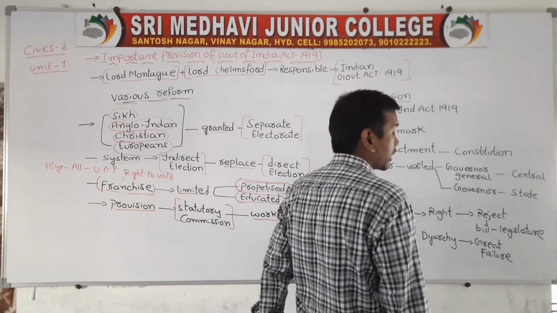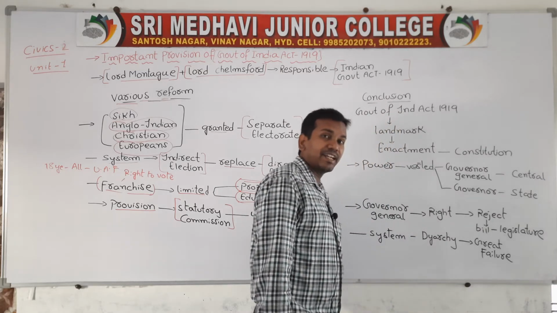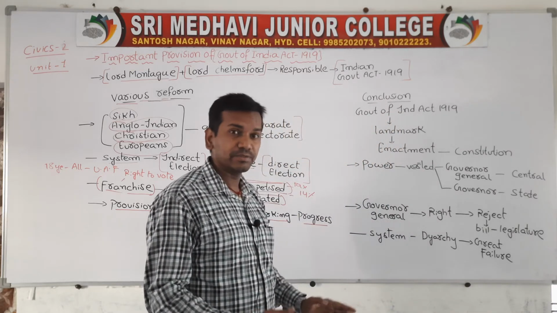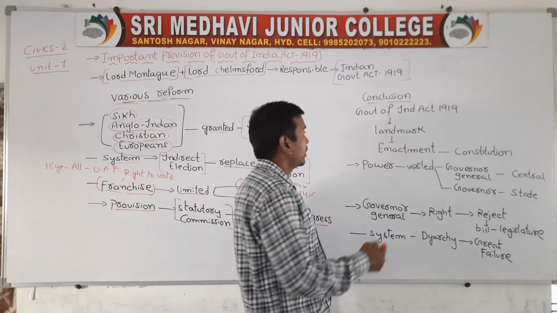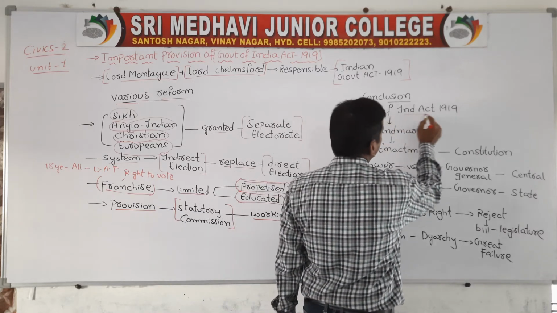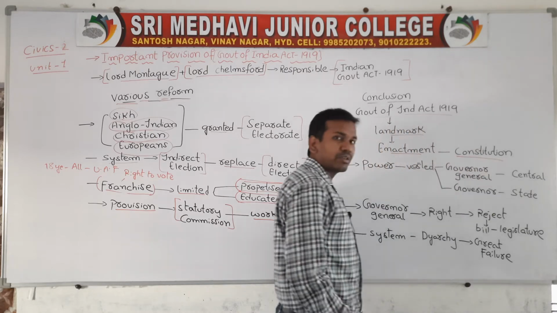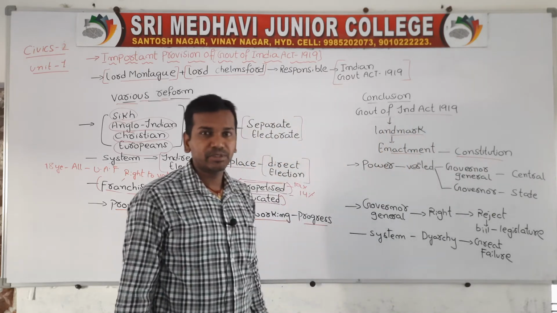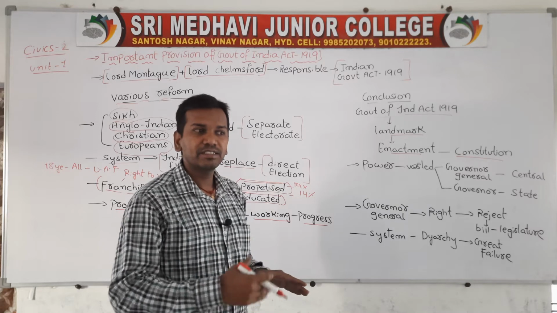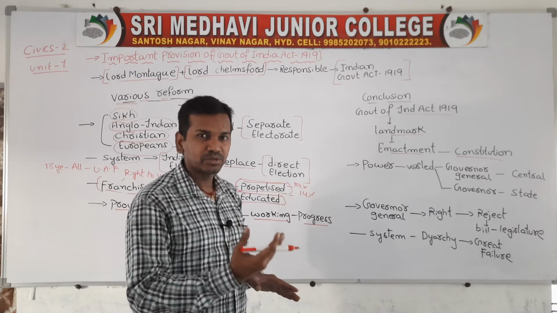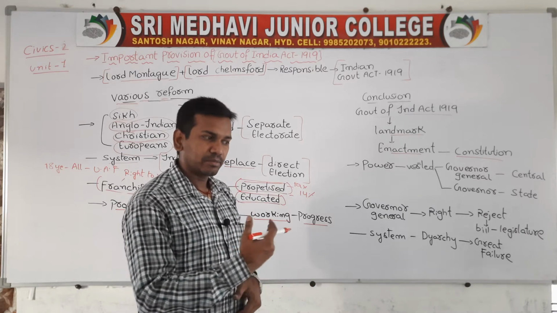We will conclude the Government of India Act 1919. How far was this act favorable or unfavorable? No doubt this is a landmark enactment in the Constitution. The 1919 Act is a landmark enactment because from this act they increased the size, the representatives of the members and the position.